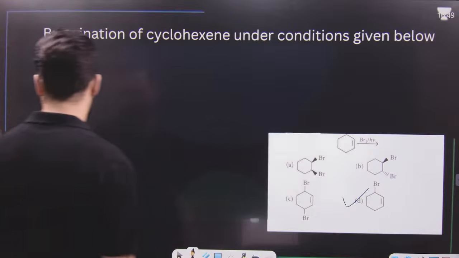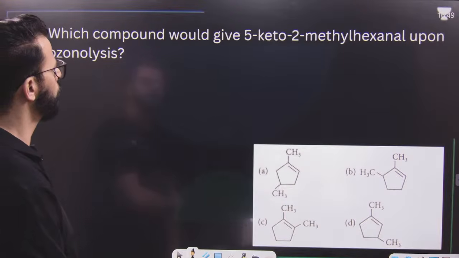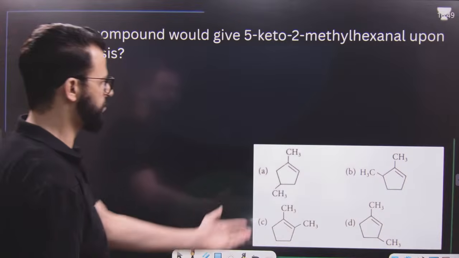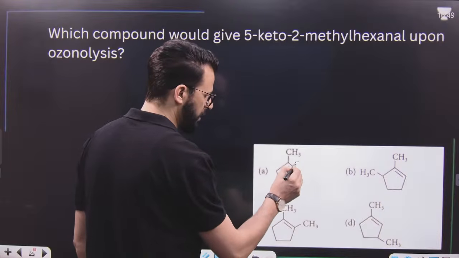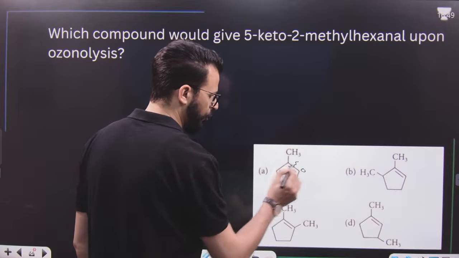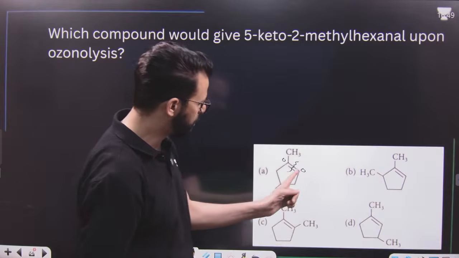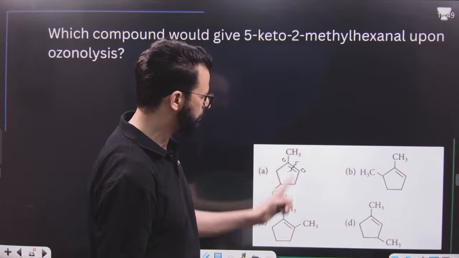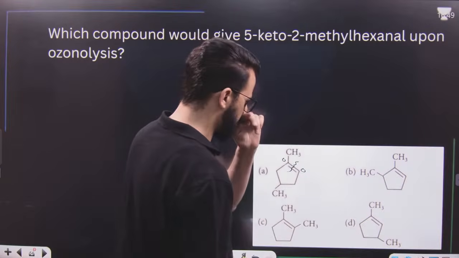After that, which compound would give 5-keto-2-methyl hexanol upon ozonolysis? We know that upon ozonolysis we have to break the double bond and form double bond O here and double bond O here. Now, what is this compound? This is 3-methyl, but we have to find 2-methyl. That means this is not the compound.